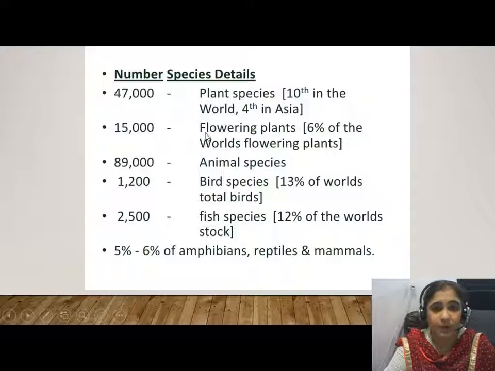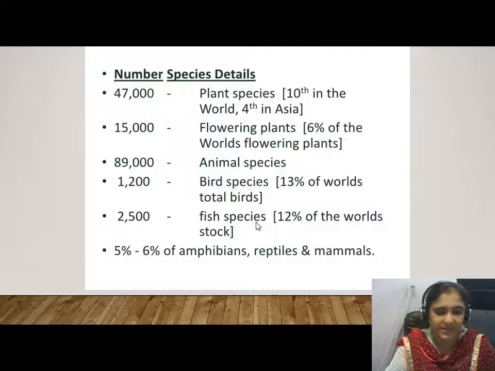We have 15,000 flowering plant species, 6% of the world's flowering plants. If we talk about fauna, meaning animals, we have 89,000 animal species, 1,200 bird species, and 2,500 fish species in our country. 5 to 6% of amphibians, reptiles, and mammals are there in our country. You can save this slide for reference.